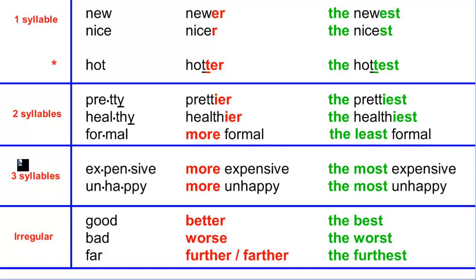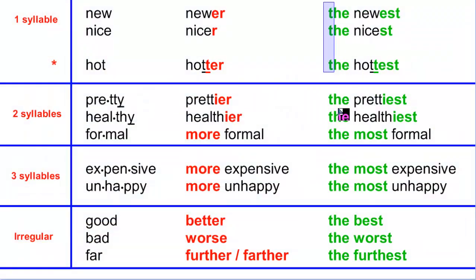Okay? And for 3 syllables, the same. Expensive, the most expensive. The least expensive. Unhappy, the most unhappy. The least unhappy. Okay, so remember that, please. You can use the most or the least for superlatives. And again, the superlatives of the irregulars. For good, the best. Bad, the worst. Far, the furthest. Or you can also say the farthest. But I prefer to use this one most of the time. So those are the same. They have the same rules.